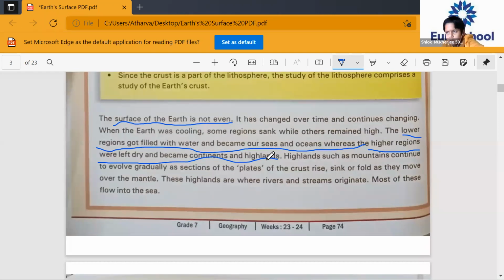Continents and highlands. Very good. The land on which we live. Very good, Shlok. Continents and highlands. Highlands, such as what?